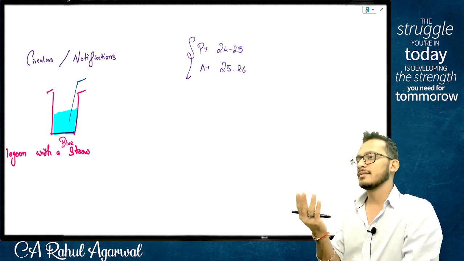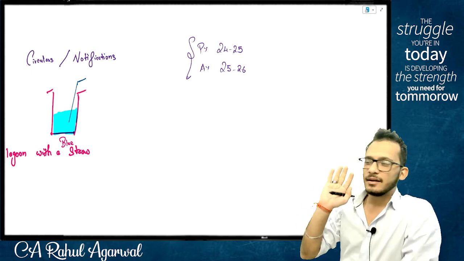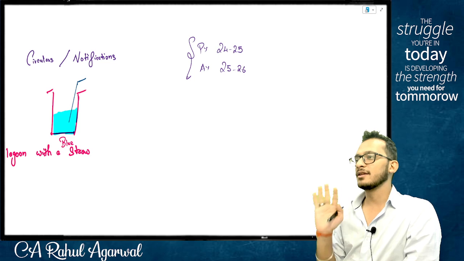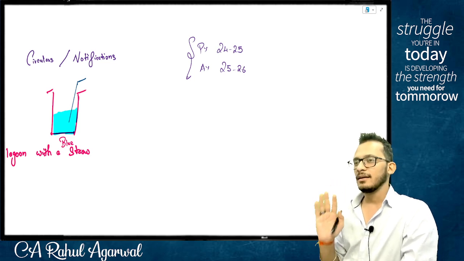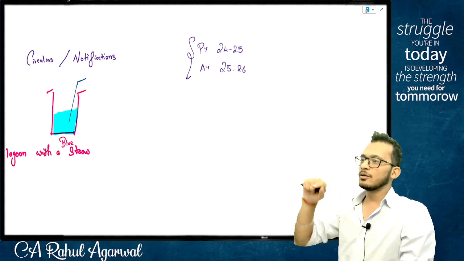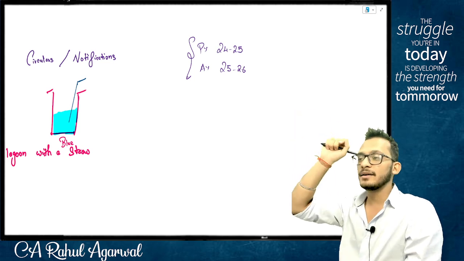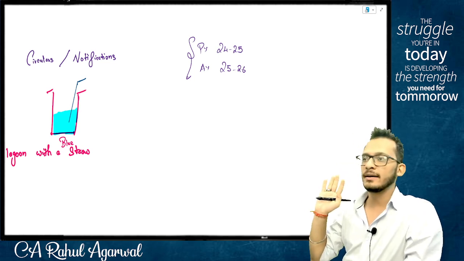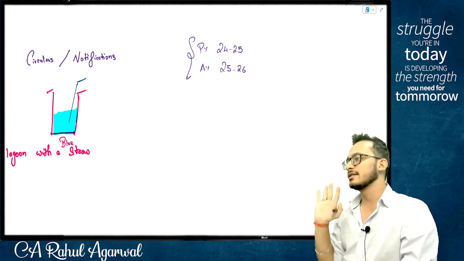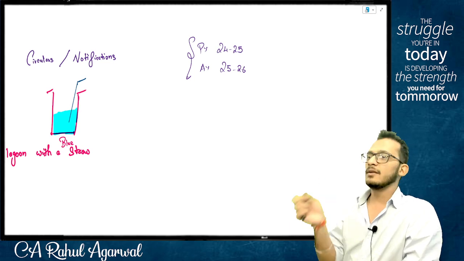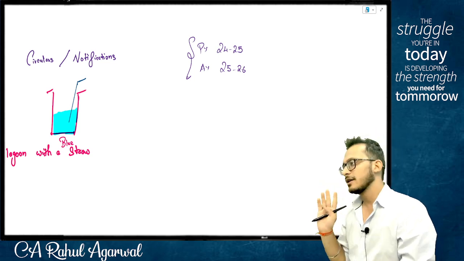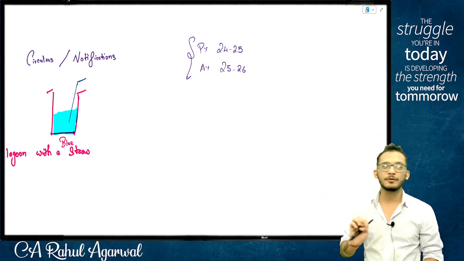For income tax, I don't care. Even if the Companies Act allows you to have a different reporting period, income tax says forget everything else, I want April to March. Income tax will say, boss, I want only April to March. You do April to March and get lost from here. No further changes to be made. Even if the Companies Act permits it, you will still have to maintain two accounts, one for me and one for them.